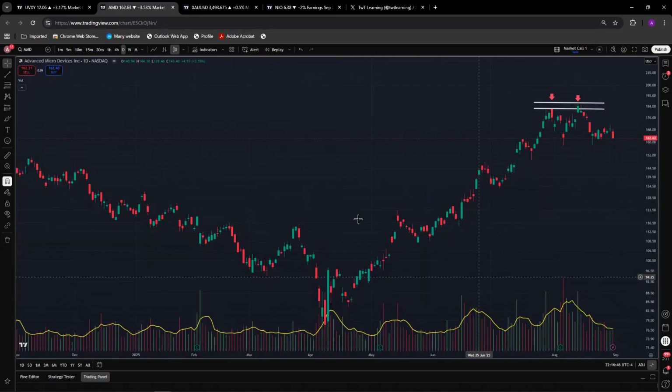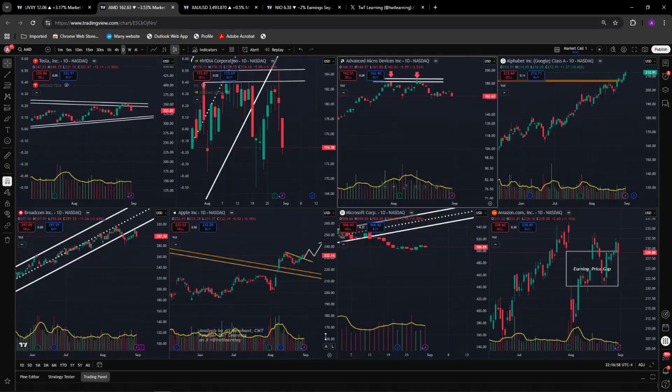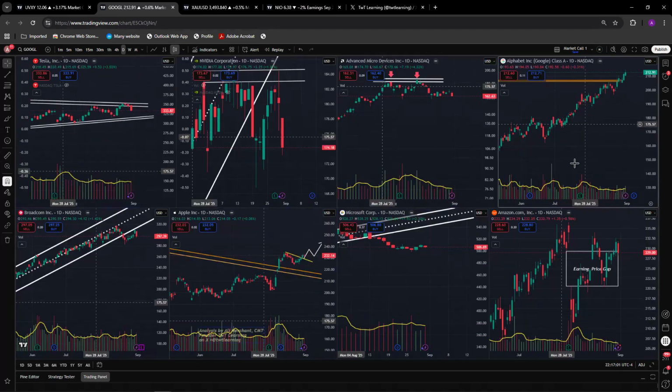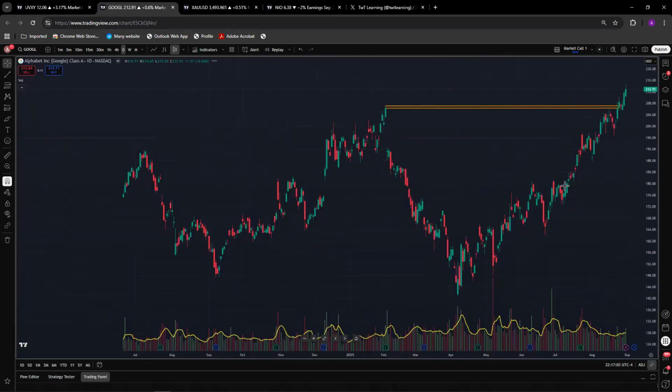All right, so now in the case of Advanced Micro Devices, we have a double top, 185, 186, or it was 186, 187, and then we are heading towards the bottom end of it. If we break 160, we have more downside to look at. Google is the one which has made an all-time new high. So there is a possibility that Google comes down to retest this one and move higher, or it can continue going higher.